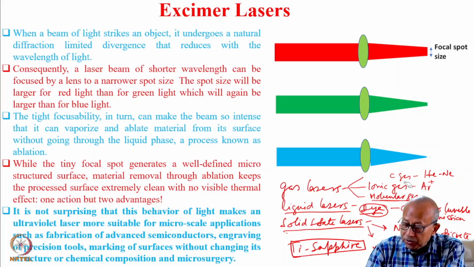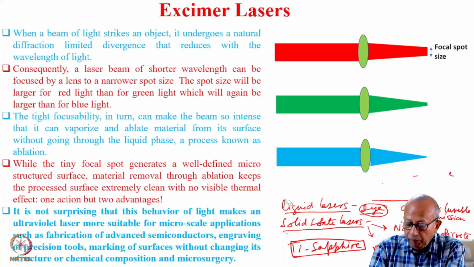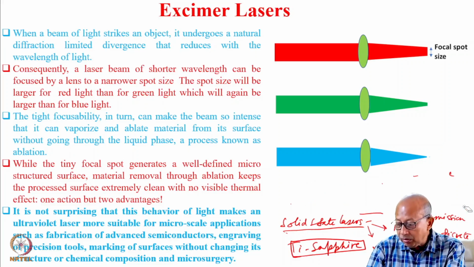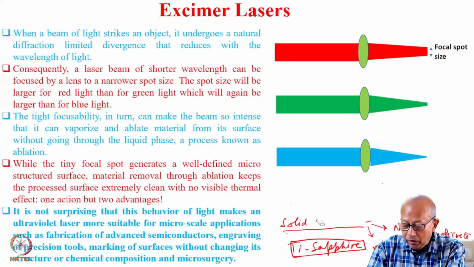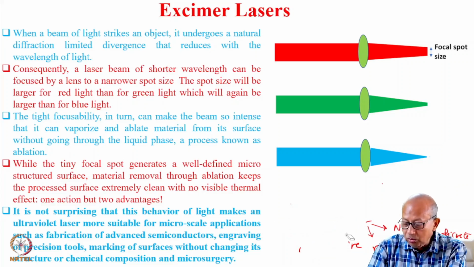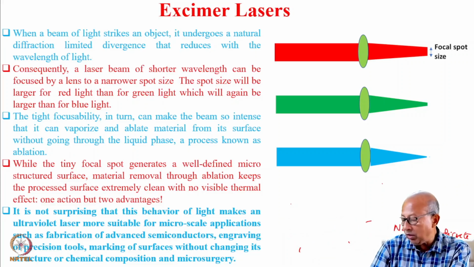We are now in a position to turn our attention to a few specific and important types of lasers which cannot be categorized into any of these three types, that is gas, liquid, or solid.